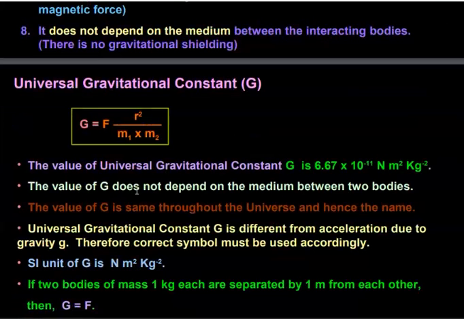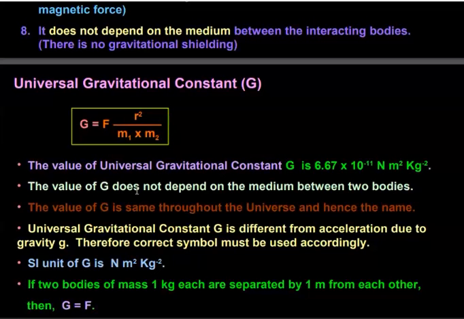That's why it is called the universal gravitational constant, and it will remain the same anywhere in the universe, whether you go to the moon or to Mars or anywhere in space. The value of capital G, the universal gravitational constant, will remain the same, that is 6.67 into 10 to the power minus 11 Newton meter square per kg square. That's why it is called the universal gravitational constant. The value of G does not depend on the medium between the two bodies.